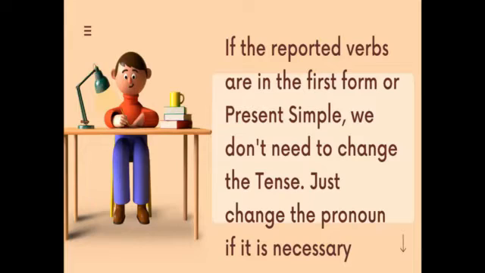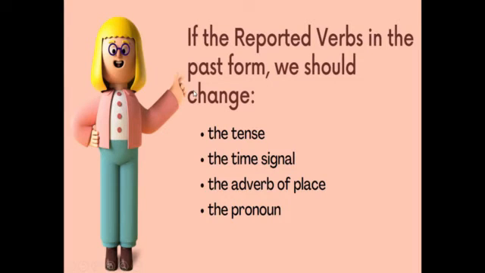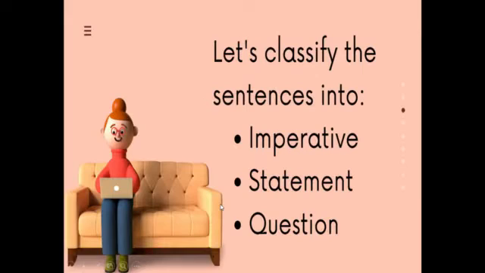When we want to change the sentence from direct into indirect form, we should focus on the form of the reported verb itself. If the reported verbs are in the first form or present simple, we don't need to change the tense. Just change the pronoun if it is necessary. But if the reported verb is in the past form, we should change the tense, time signal, adverb of place, and the pronoun. To make it easy in changing the direct into the indirect form, let's classify the sentence into three: imperative, statement, and question.